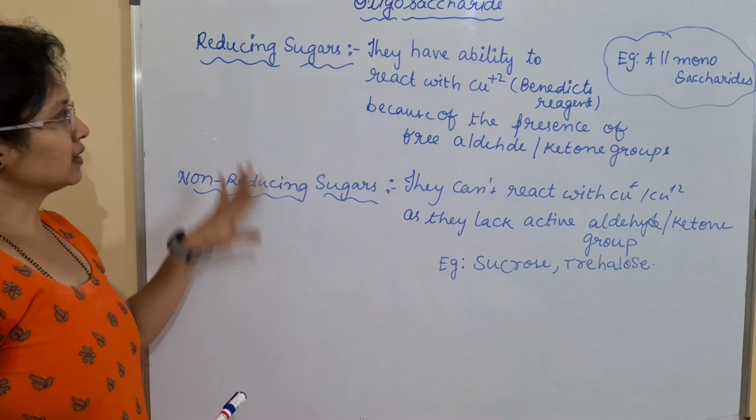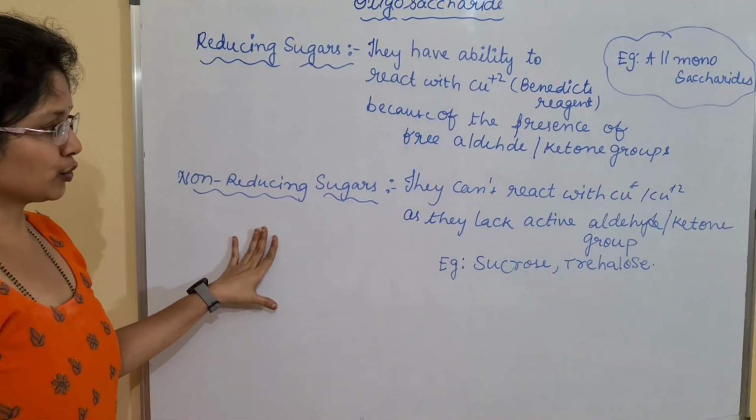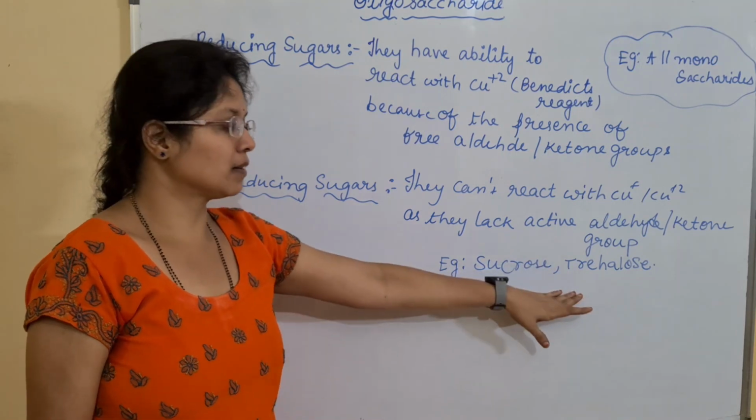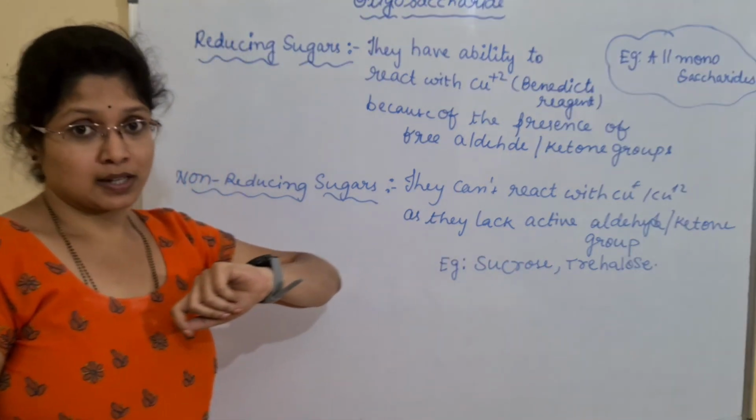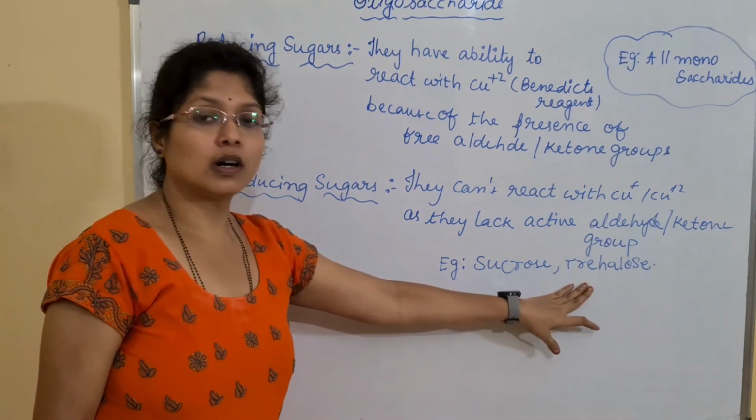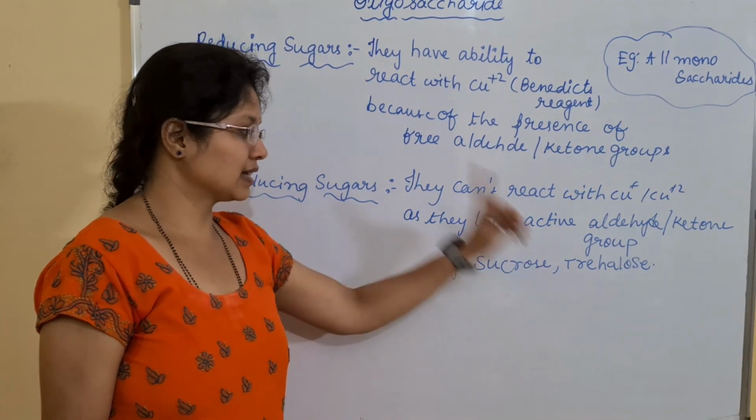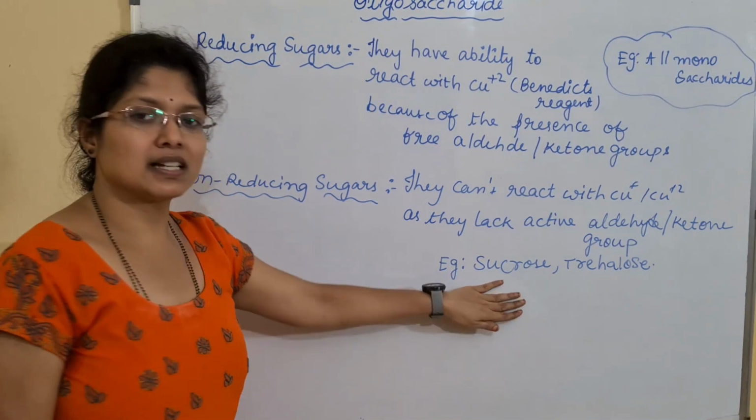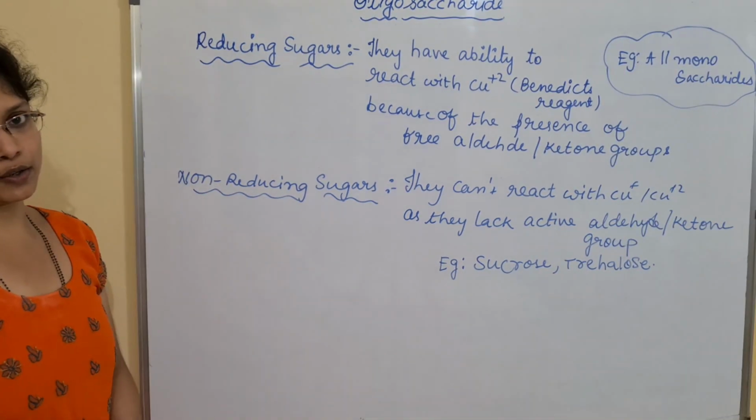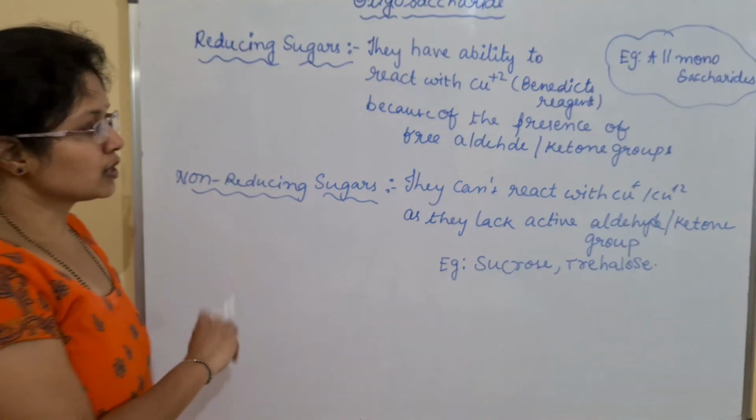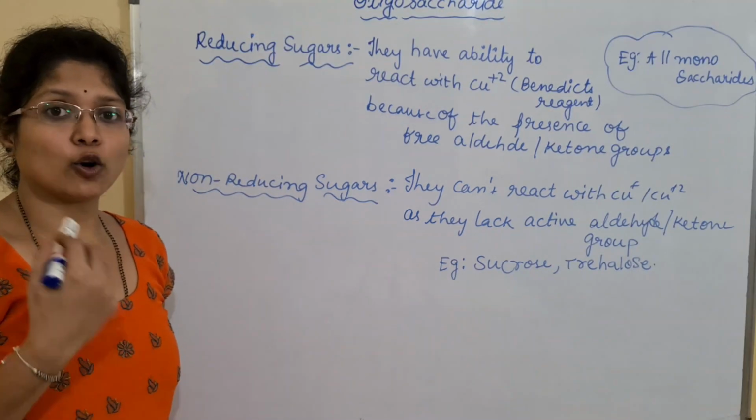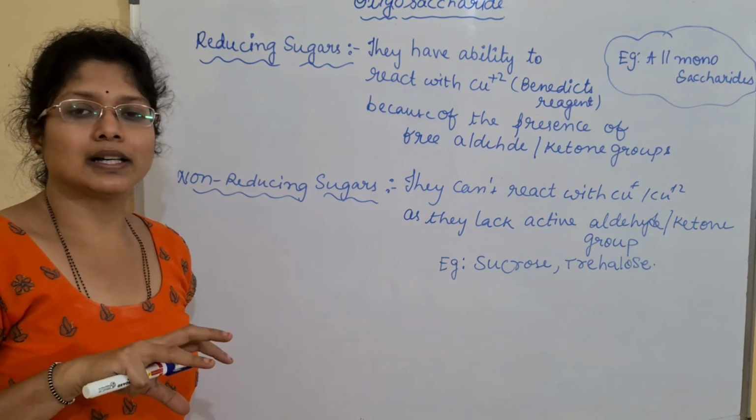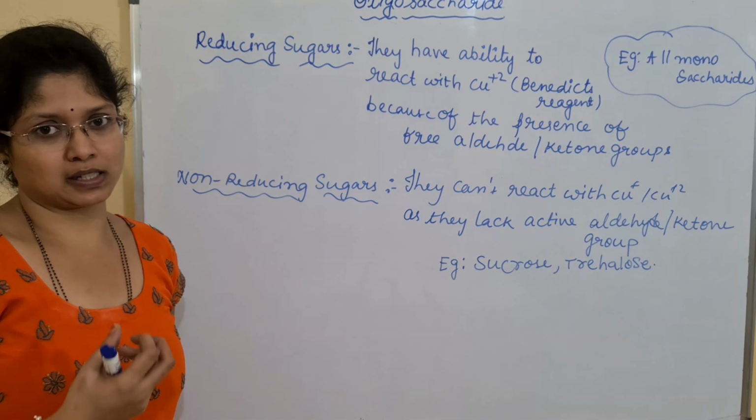So this is regarding the reducing and non-reducing sugars. Here I have given examples, children. Along with sucrose, we have another compound, trehalose, which we have discussed. This is also a disaccharide. Sucrose and trehalose are both disaccharides, and these are the best examples of non-reducing sugars. These non-reducing sugars don't have aldehyde or ketone groups. Why? Because they are preoccupied, involved in the glycosidic bond formation.